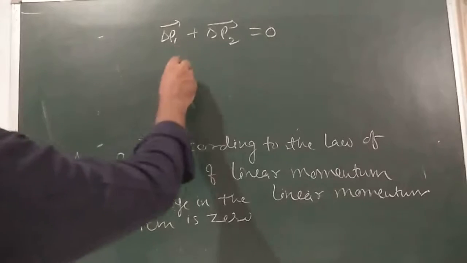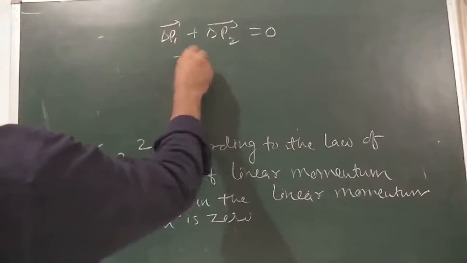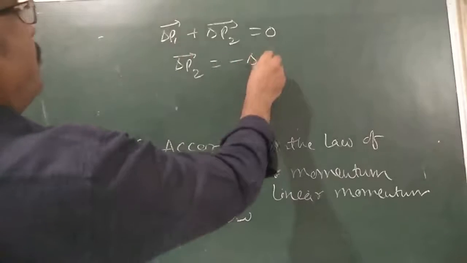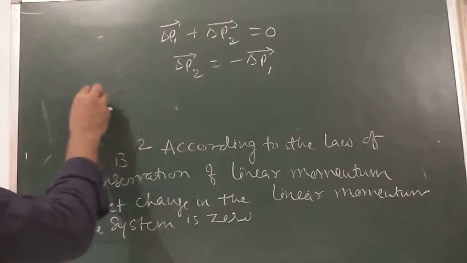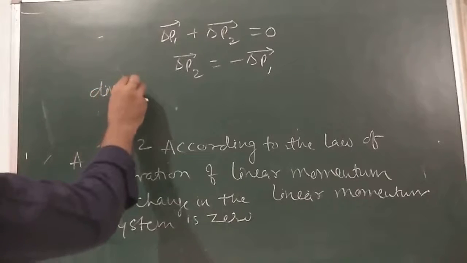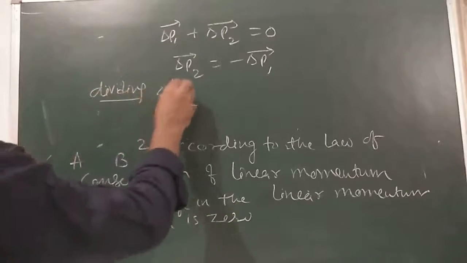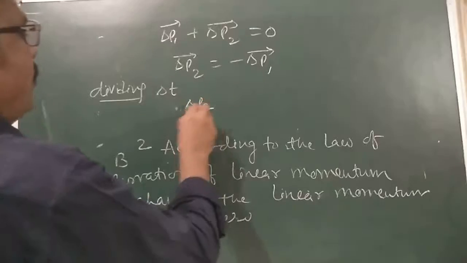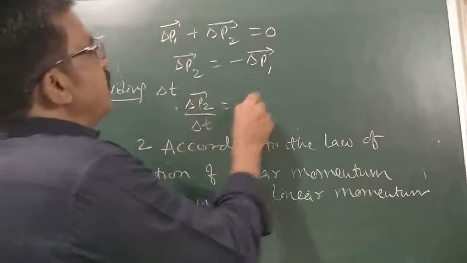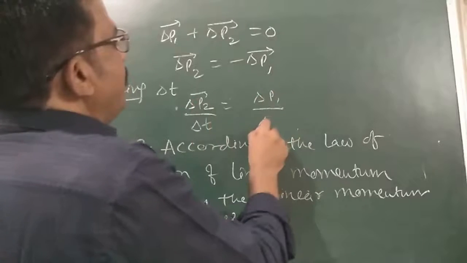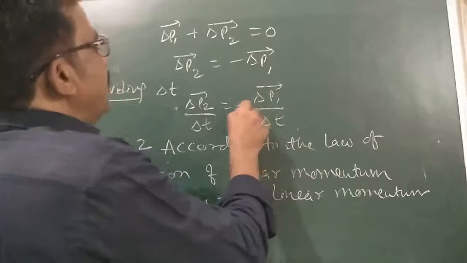So I can write, dear children, delta P2 is equal to minus delta P1 here. Dividing both sides of this equation by delta t, a small interval of time, what is that? Delta P2 divided by delta t is equal to minus delta P1 divided by delta t here.